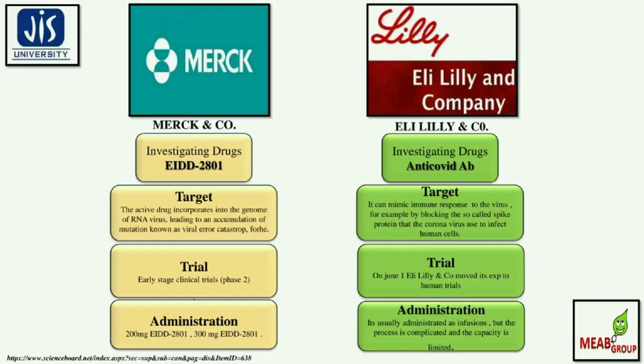Another investigating institution is Eli Lilly and Company. The investigating drug is the anti-COVID antibody. The target: it can mimic the immune response to the virus, for example by blocking the so-called spike protein that the coronavirus uses to infect human cells. Trial: on June 1st, Eli Lilly and Company moved to expedite the human trial. Administration-wise, it's usually administered as infusions, but the process is complicated and capacity is very limited. They are also under investigation for proper uses and doses.